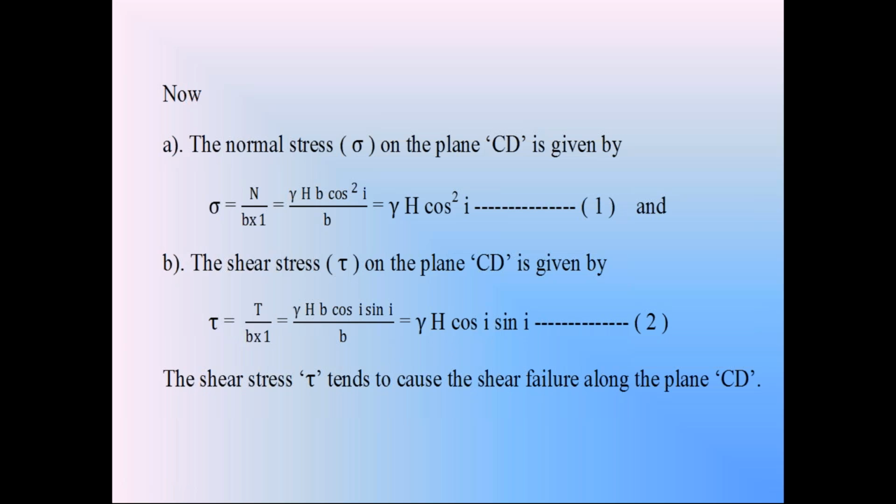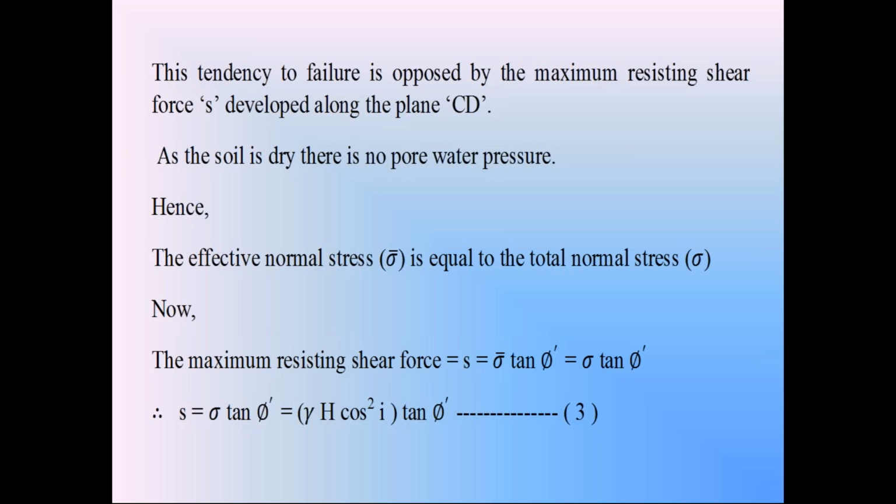So in this discussion, we determine the magnitude of two forces. One is the force causing the failure, that is equation 2, the shear stress causing the failure, gamma h cos i into sin i. And in equation 3, we calculated the force resisting the failure, that is the shear strength S, gamma h cos square i into tan phi dash.